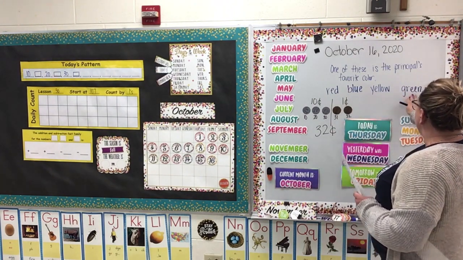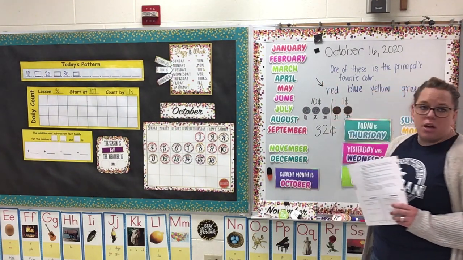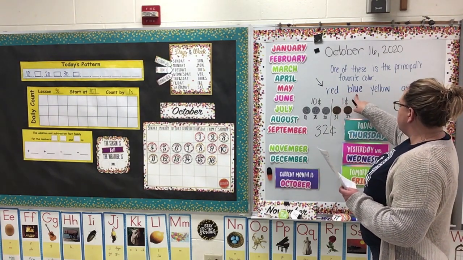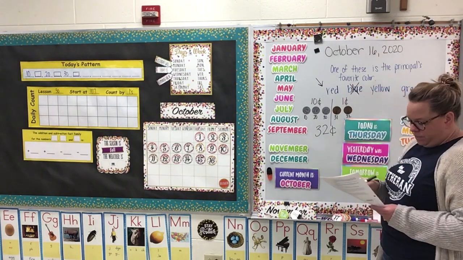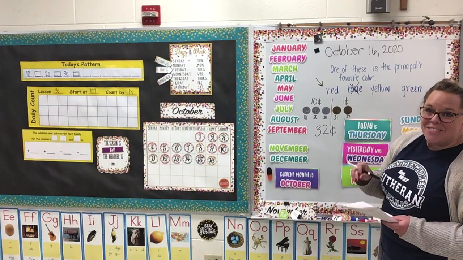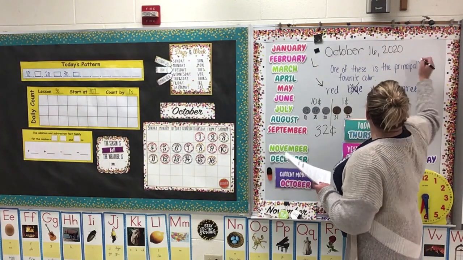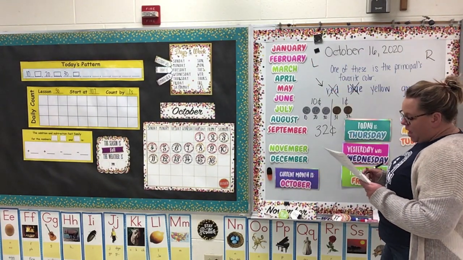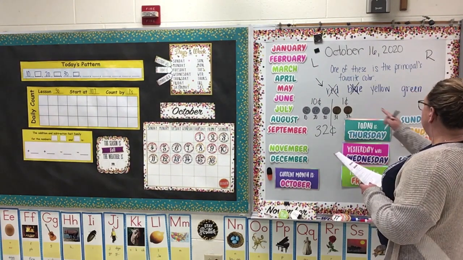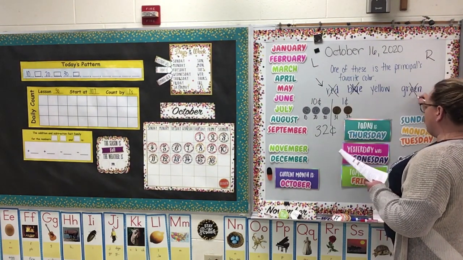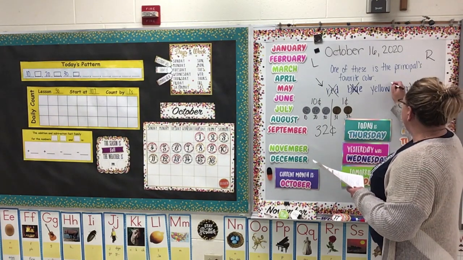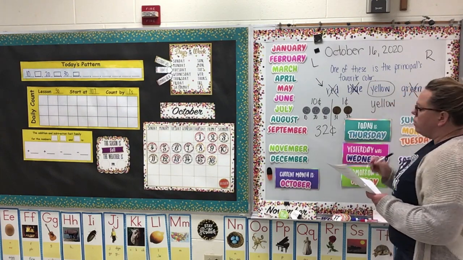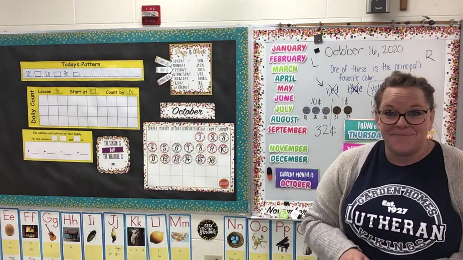Red, blue, yellow, green. Remember, this is where I start when I'm talking about ordinal position. So it's not the second color listed. Red first, second, blue. Okay, can't be blue. It is not on the left. Left, right. It's not on the left. Oops, can't be red. It is not last. Last would be green. Can't be green. What is the principal's favorite color? We would say yellow is the principal's favorite color.